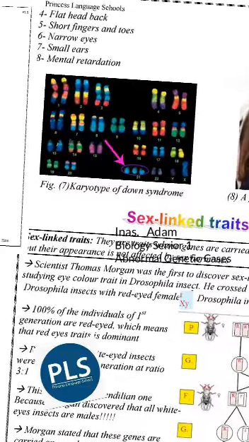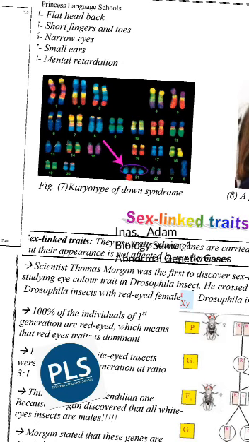See, dear students, it contains triple 21 chromosomes in the karyotype. So it has 3 copies of chromosome number 21 in the karyotype.